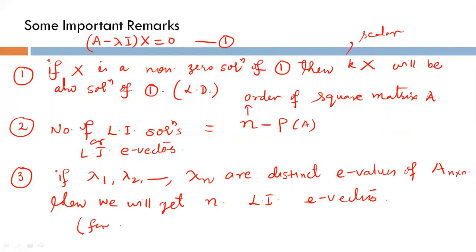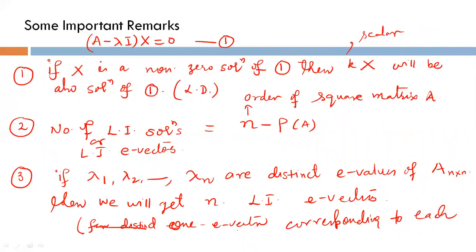For each distinct eigenvalue, we will get one LI eigenvector.